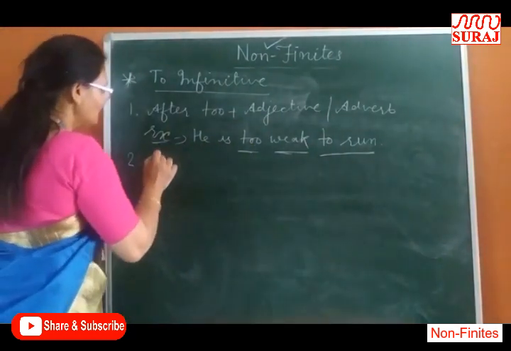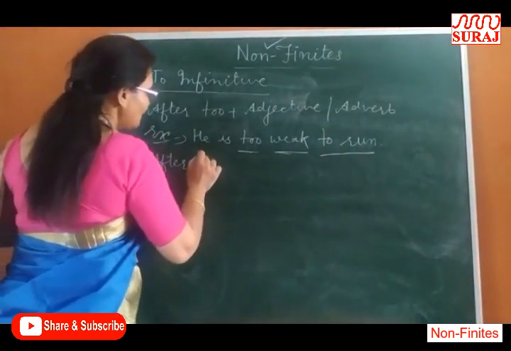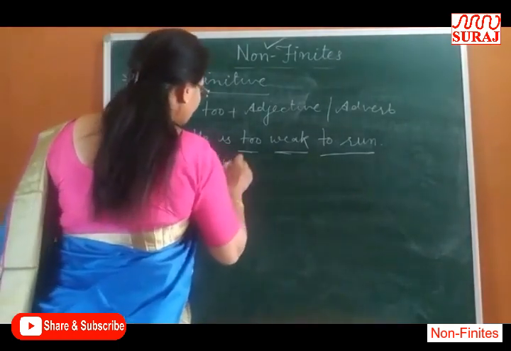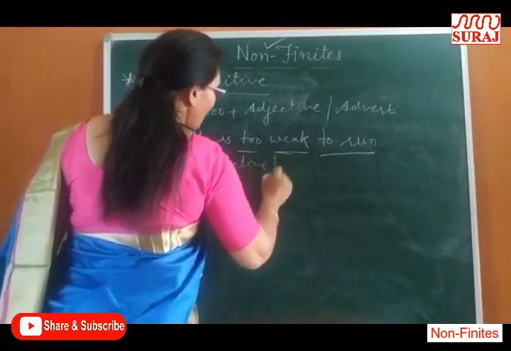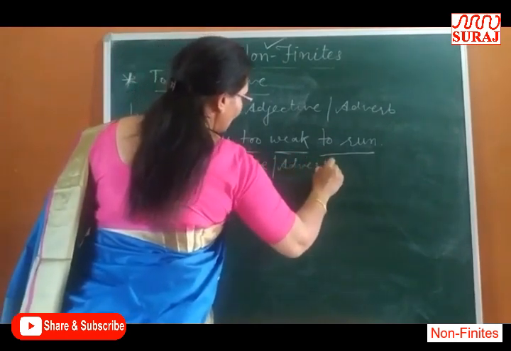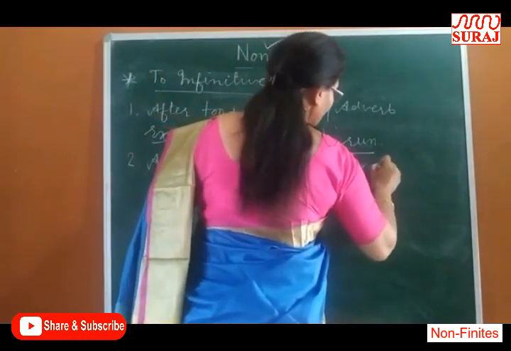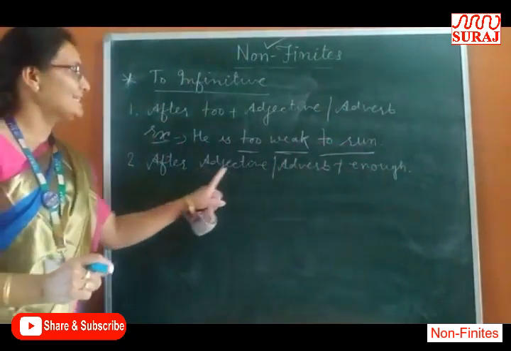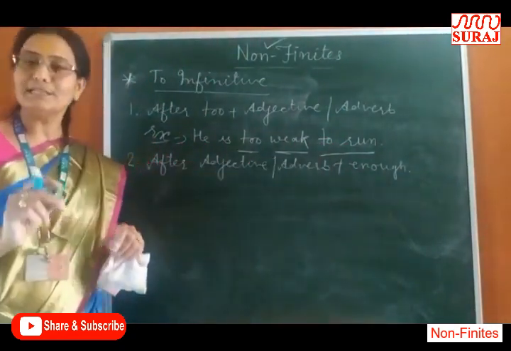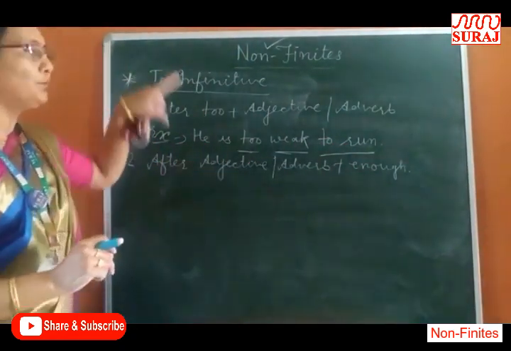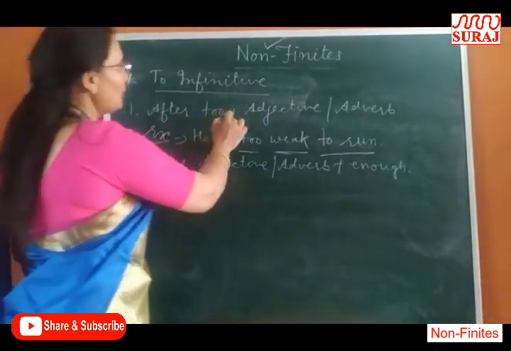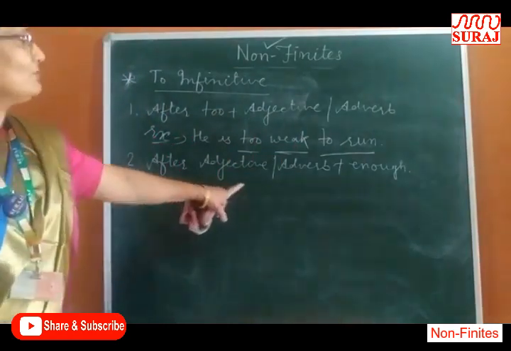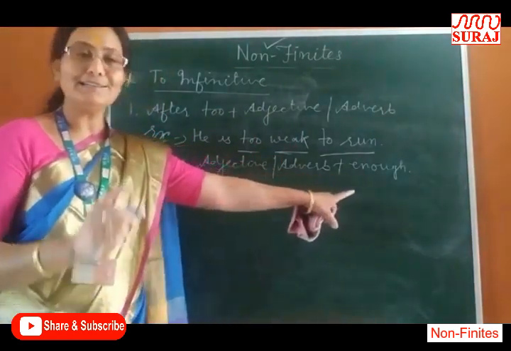Next rule: after adjective or adverb plus enough. Dear students, if you find adjective, adverb plus enough in the sentence, you will use to infinitive. Here I told you about the too plus adjective or adverb, and here I am telling you about the adjective, adverb plus enough, if you find it in the sentence.